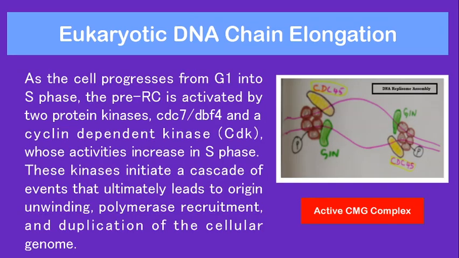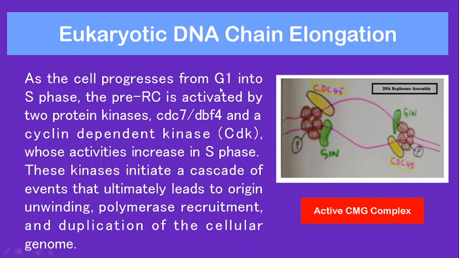After the formation of the pre-replicative complex, this is the active CMG complex. This active formation takes place in the S phase. This is called the active replisome.